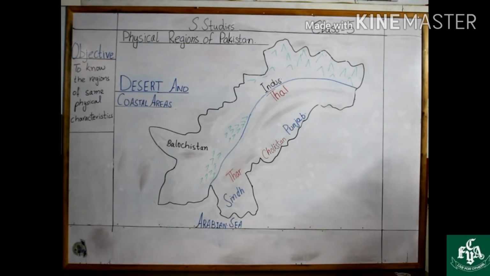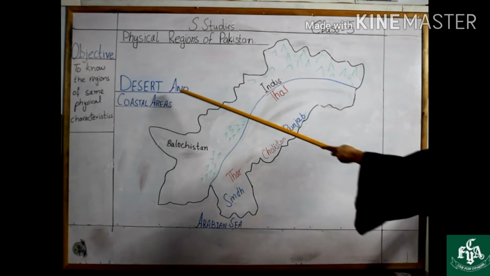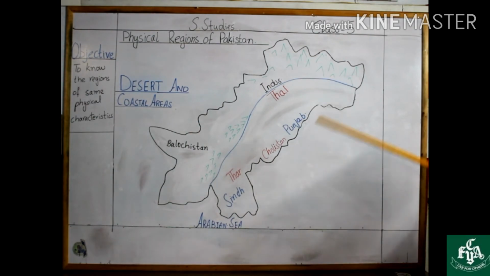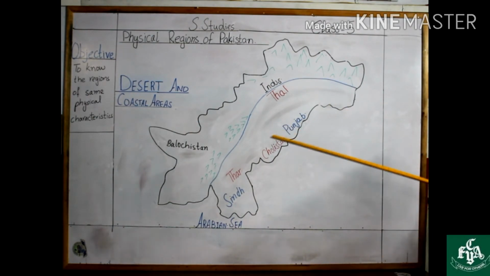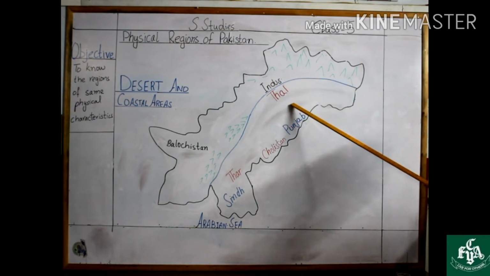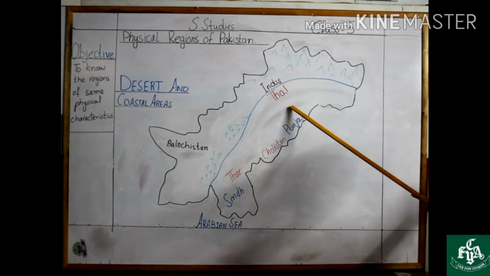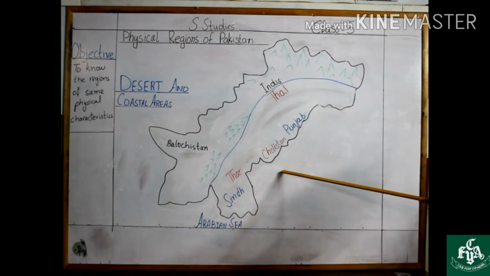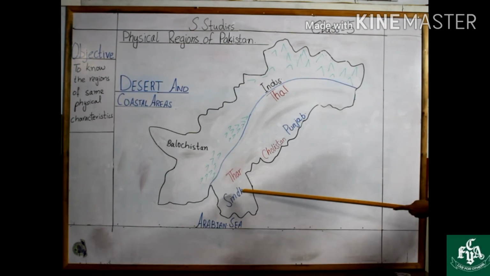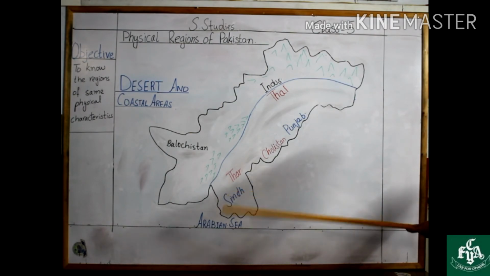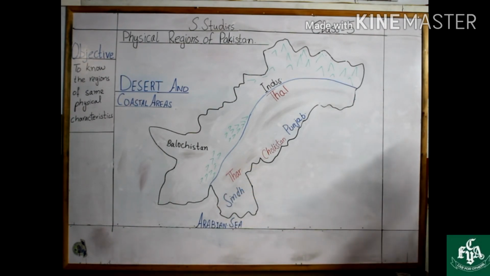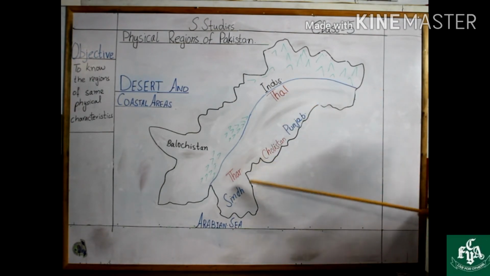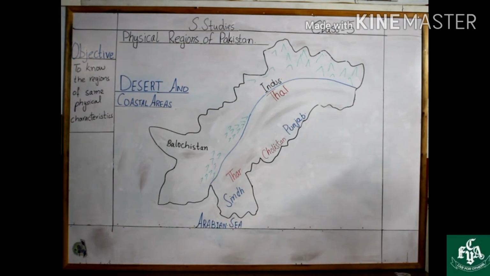Now let's move towards our last two regions, which are desert and coastal areas. If you see the map, there are only 3 deserts in Pakistan. The first desert is the Thal Desert, which lies in the northwest of Punjab. The second desert is Cholistan, which lies in the southeast of Punjab, while the third desert, the Thar Desert, is lying in the east of Sindh. So there are basically 3 deserts: Thal, Cholistan and Thar deserts in Pakistan.